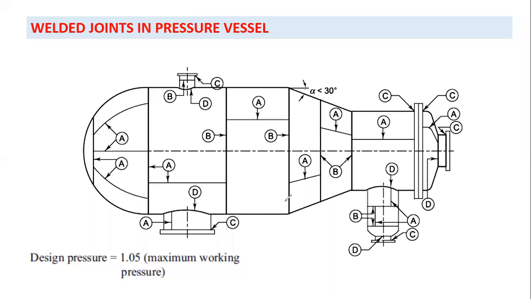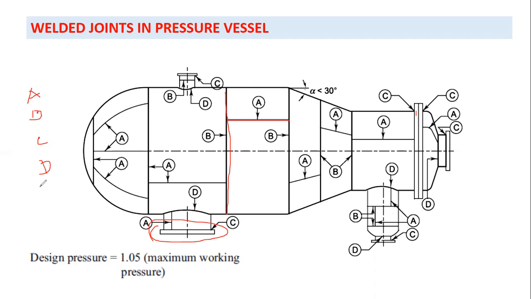Here, as you can see, there are four letters A, B, C, and D. What are these things? A, B, C, D are showing four categories of welded joints: category A, category B, category C, and category D. Category A represents the longitudinal joints, category B represents the circumferential joints, category C represents when there is a flange or flat plate which is being joined with the shell like this or this.